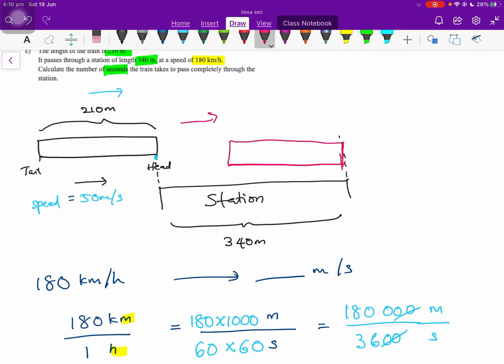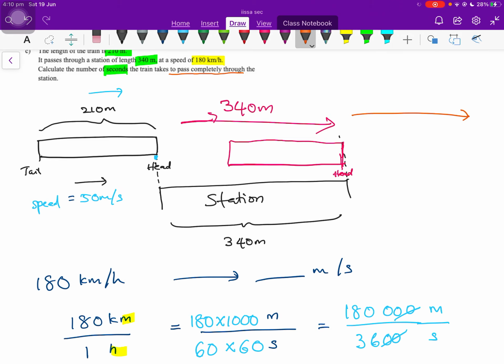This is the head. Which means that this train has actually moved 340 meters. Now, part of the train is still in the station. So the question is referring to the number of seconds the train takes to pass completely through the station. So the train needs to travel a bit more.